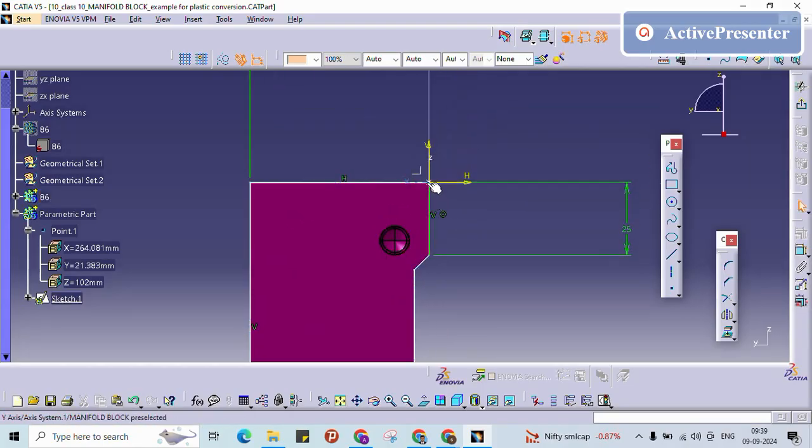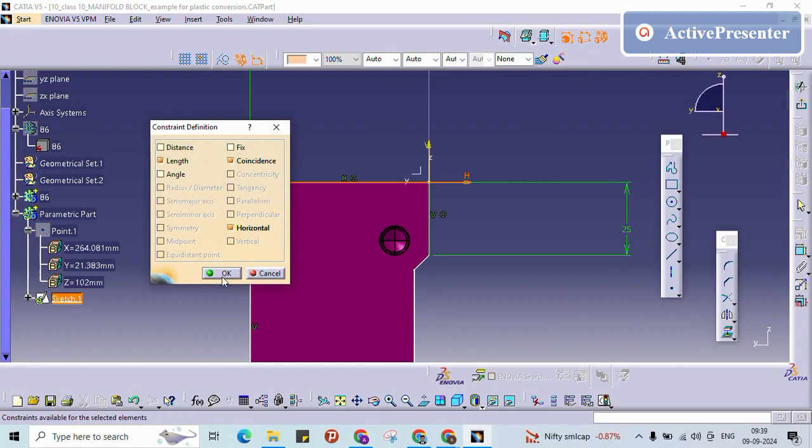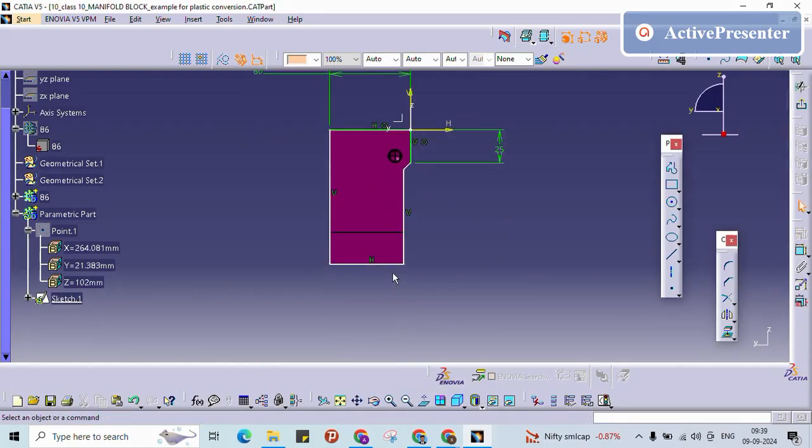But what is happening is, this point and this point are not merged. So I need to give these two lines as coincide. Here also I can give the coincide. I am selecting this one and this line, and if I select this one, right, first is constraint defined in dialog box.